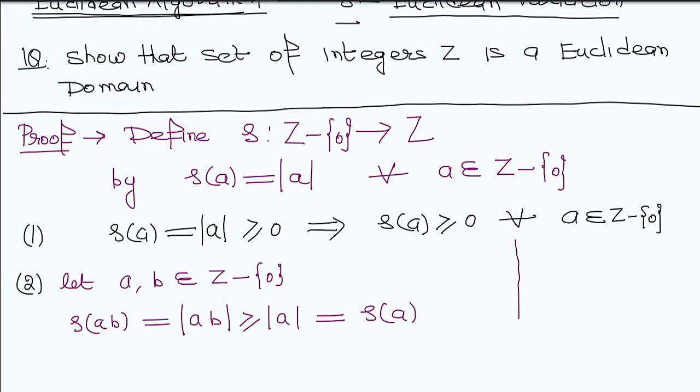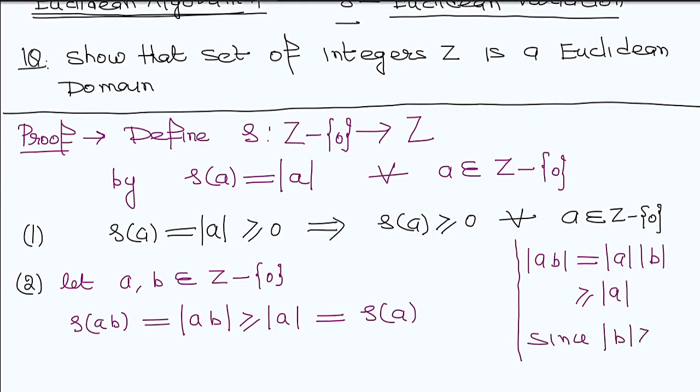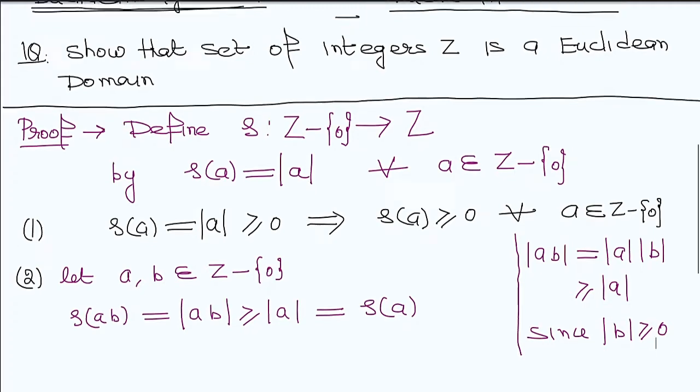Why is this possible? AB can be written as modulus A into modulus B, and this is always greater than or equal to modulus A, because modulus of B is positive. Being positive, this product will always be greater than or equal to this value.